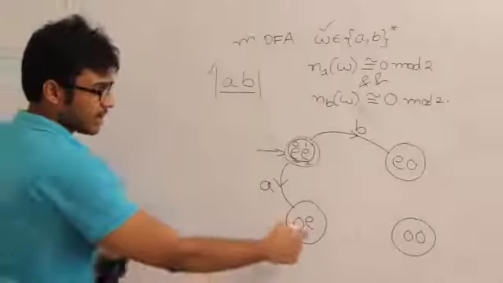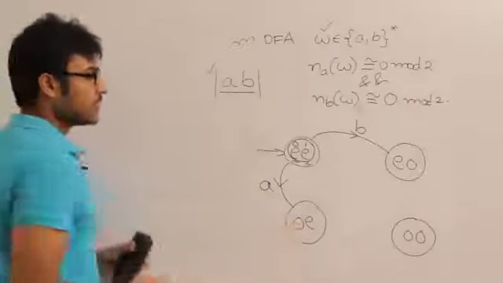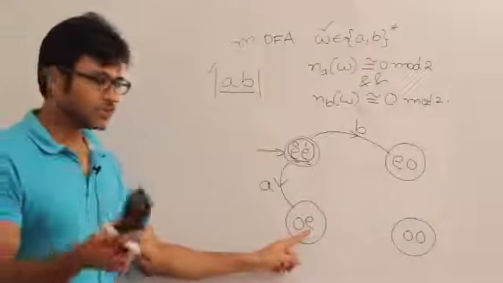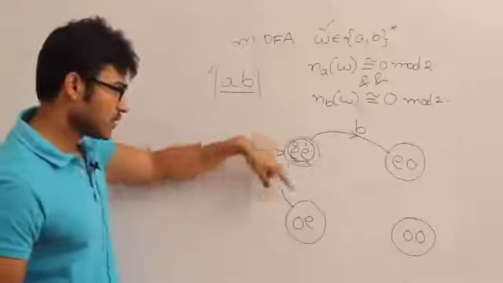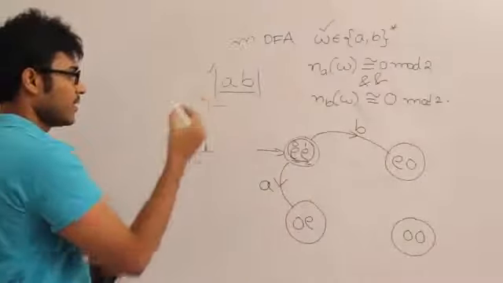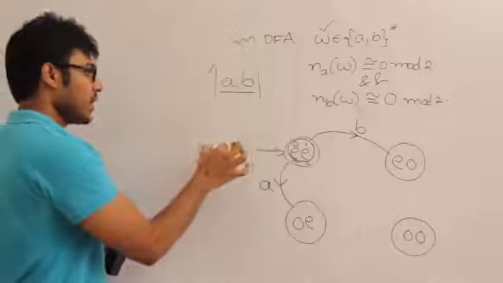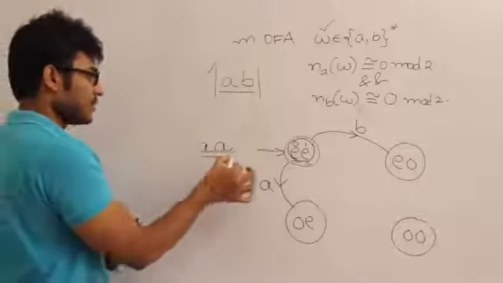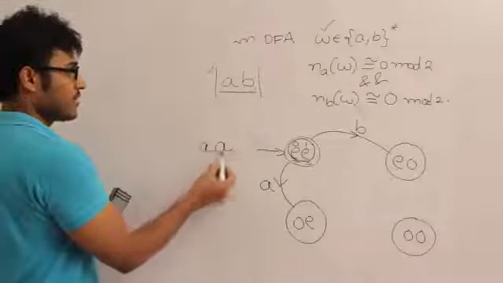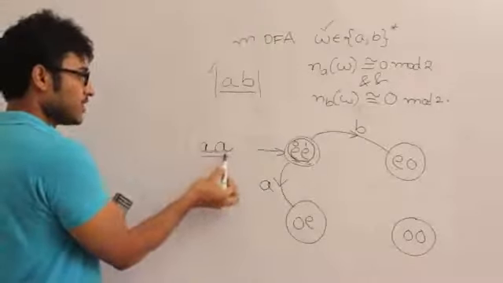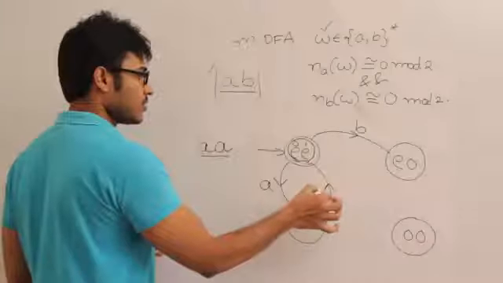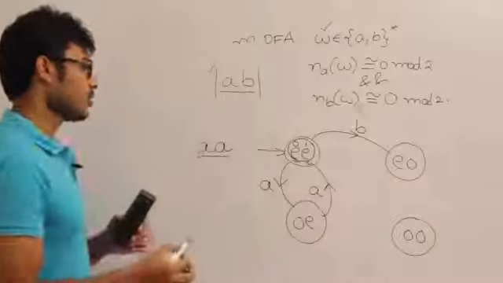Now take some other state. Let us say I am taking this state odd even. In order to analyze what happens on small a and small b, you have to first know how did you reach this state. We have reached this state upon looking at small a, right? And now if you see one more a, what happens? It is nothing but even number of A's and odd number of B's. Sorry, even number of A's and even number of B's, by 2 A's and 0 B's. Therefore, on looking at small a, it is going to be even number of A's and even number of B's.